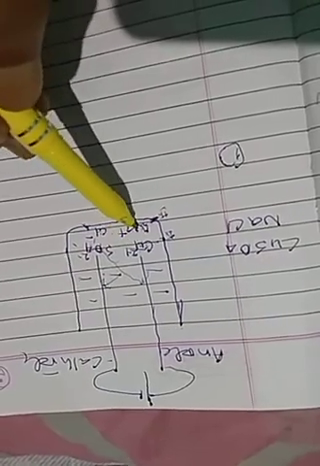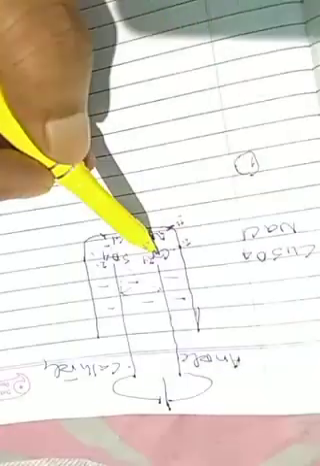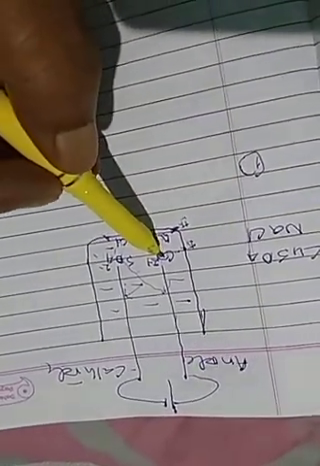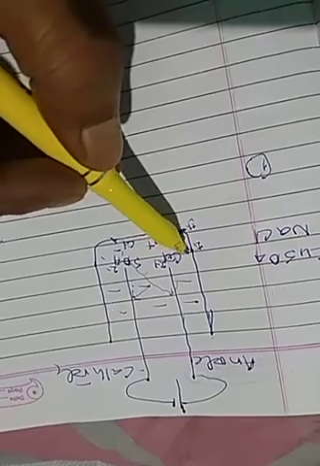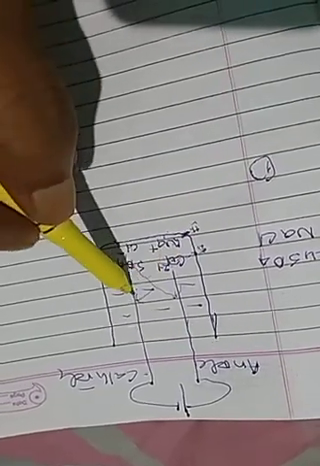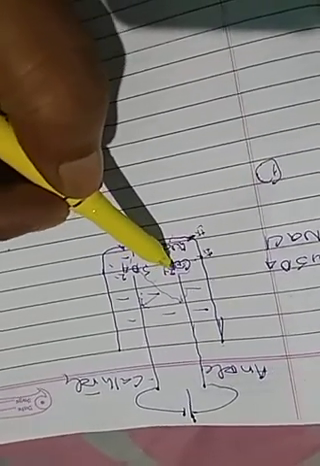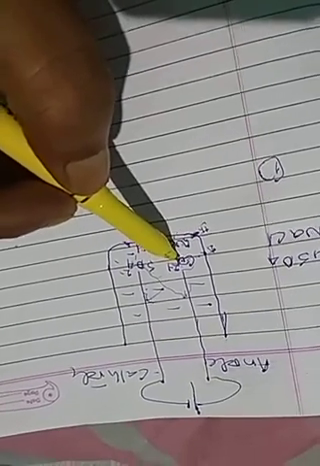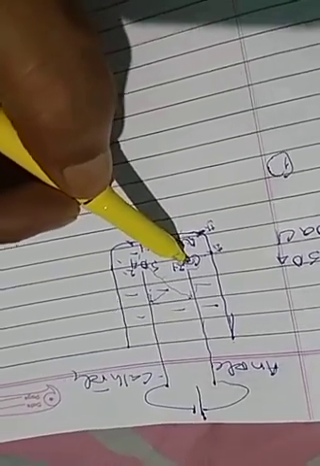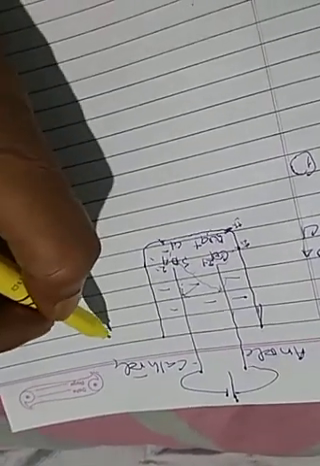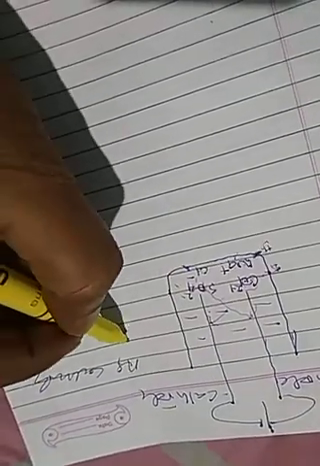Both are positive ions. Since copper is in the lower position of the electrochemical series, it will be preferentially discharged first. And what will it do at the cathode? This copper ion will gain two electrons and become neutral.